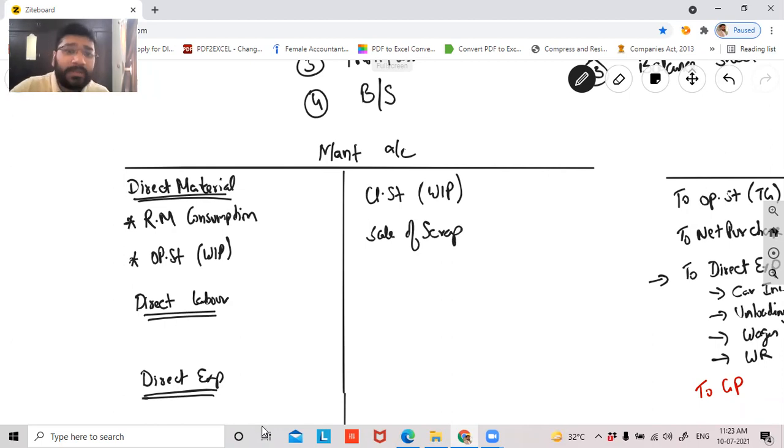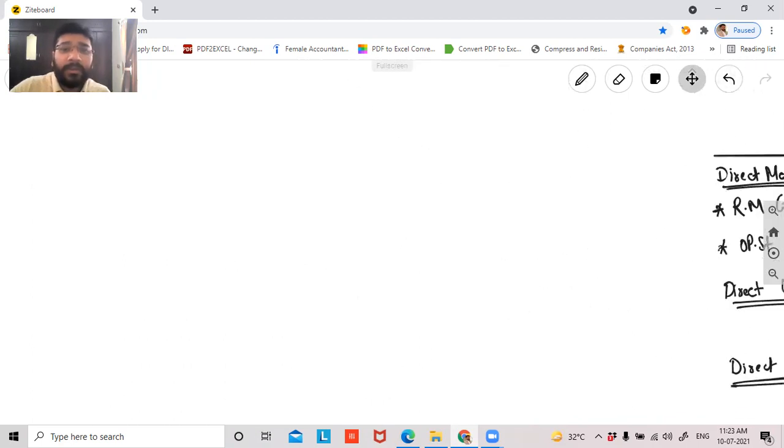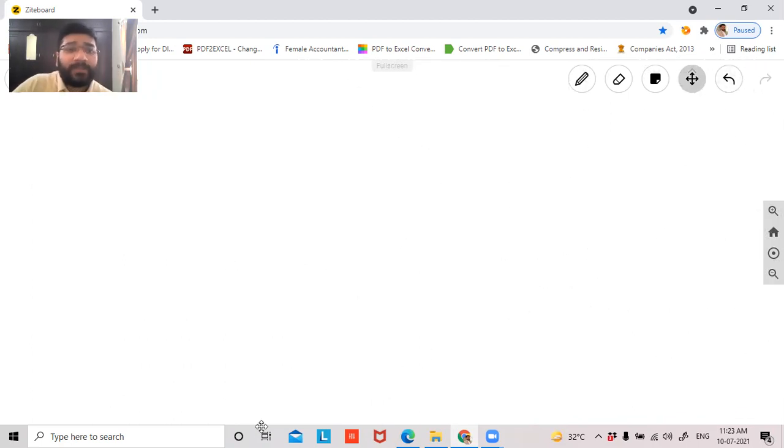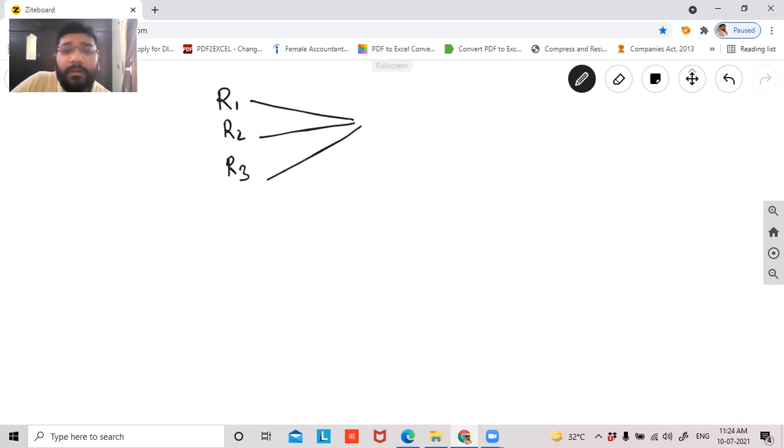Now let's understand what is this all about, guys. Tell me, what is the process of manufacturing? Manufacturing says that you will take various kinds of raw materials. You will combine them together and put them in a process in such a way that at the end you will get a product. You'll get a different product which has got its own identity, own use, own relevance, and own purpose. That is called finished goods.